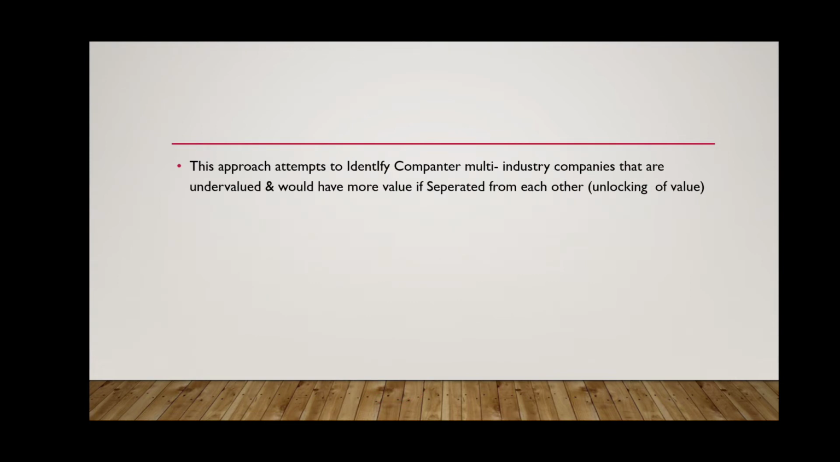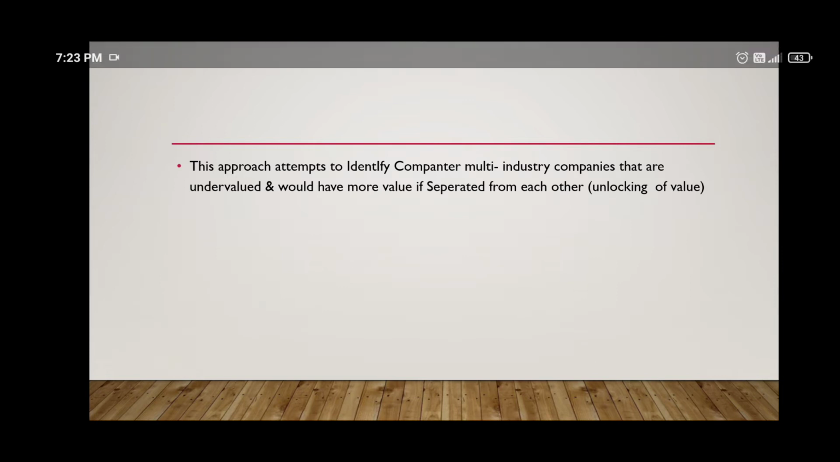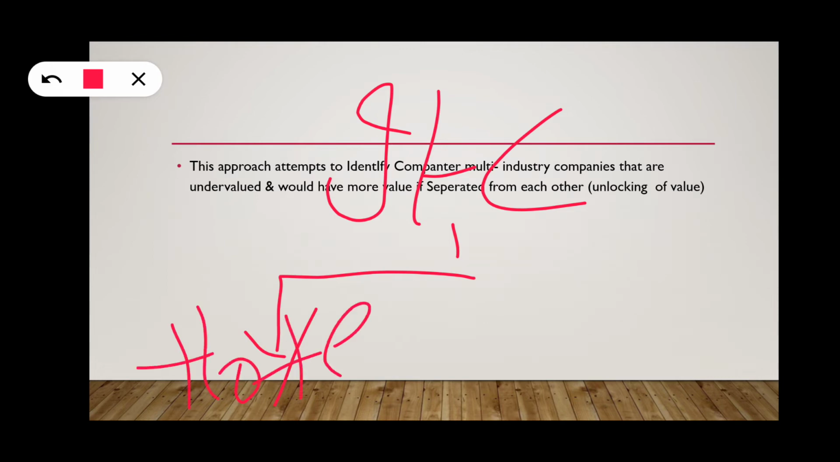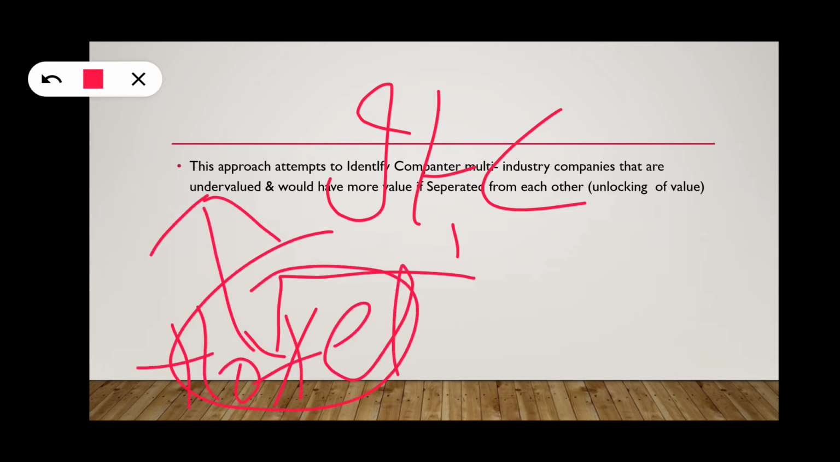This is used for multi-industry companies that are undervalued and would have more value if separated from each other. For example, if you take ITC, all businesses are good except the hotel industry. Due to that hotel industry, it is going down. The share price is not increasing. So when we use the total earning per share or PB ratio, it will fall. Due to that, our value using pure play will suffer. So when we use it division-wise, all divisions will outperform except the hotel industry. Due to that, value will be increased.